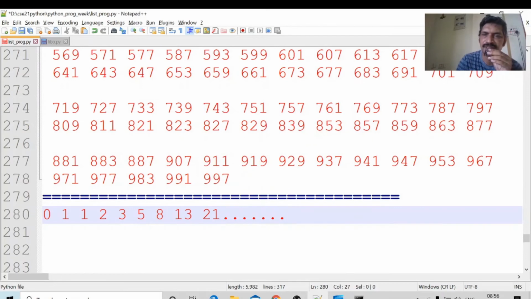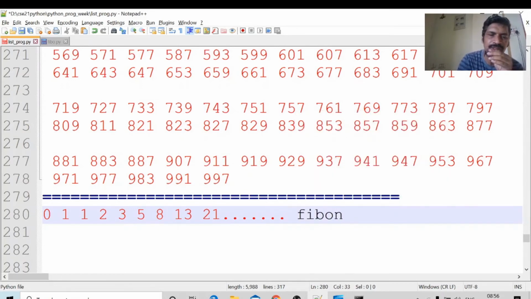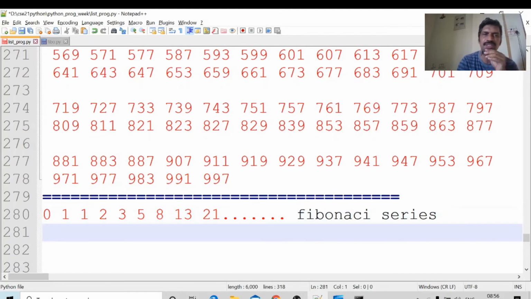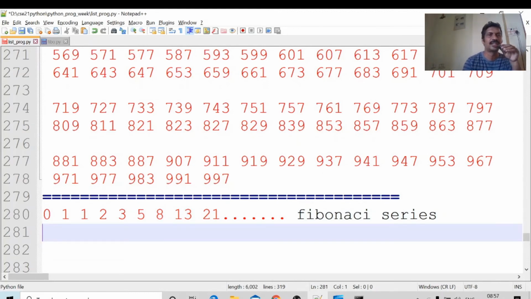This type of series is called Fibonacci series. How many numbers do you want to generate in the Fibonacci series? I am expecting, suppose the answer is 5: 0, 1, 1, 2, 3. 10 means 1, 2, 3, 4, 5, 6, 7, 8, 9.